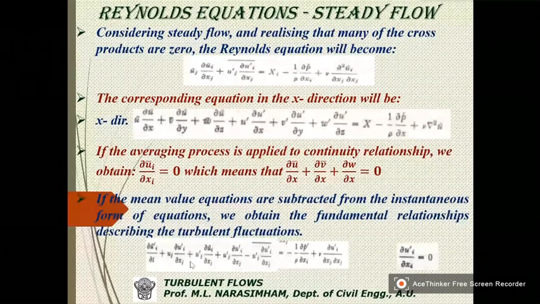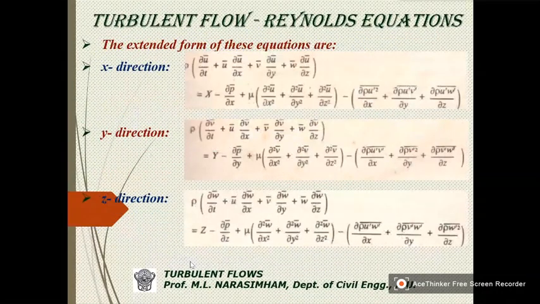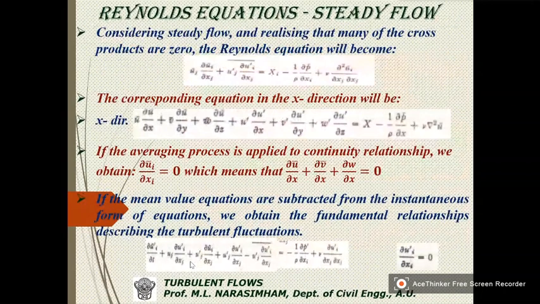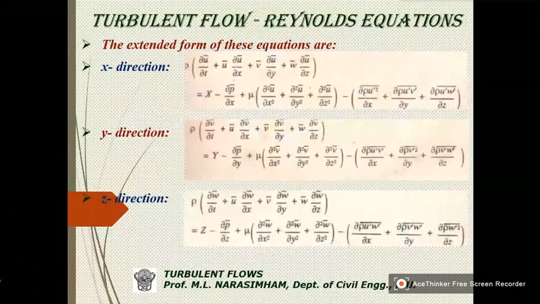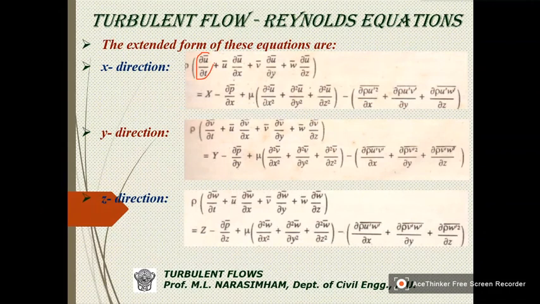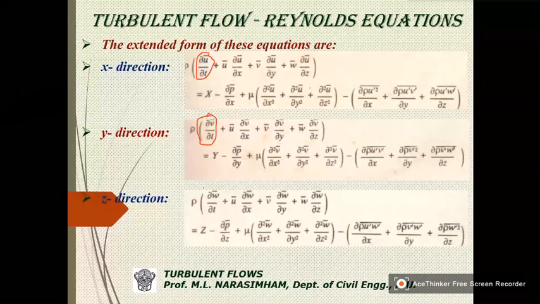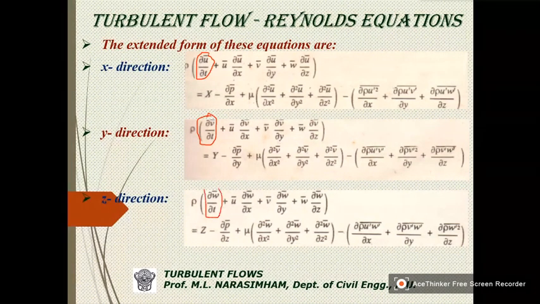Then what we can do is consider steady flow. Steady flow means this will be 0, this will be 0, and some other symbols can be used.